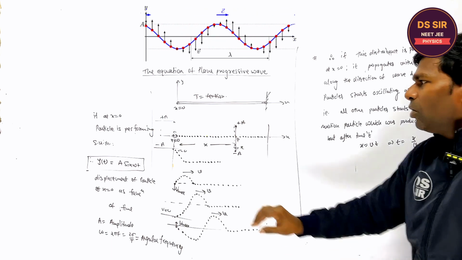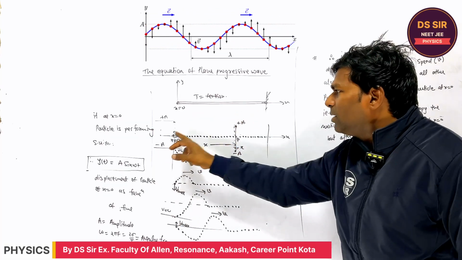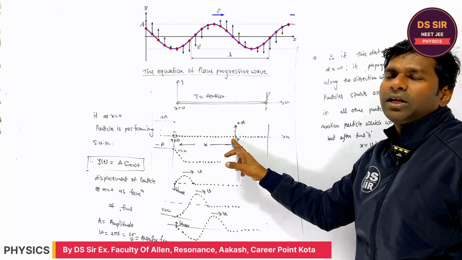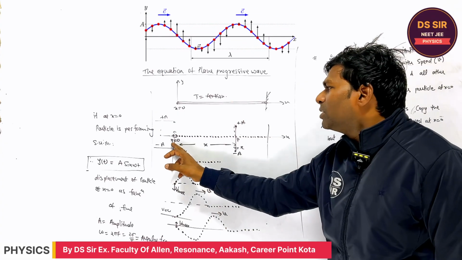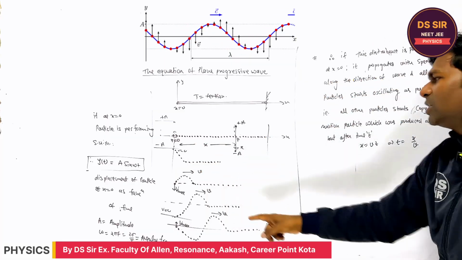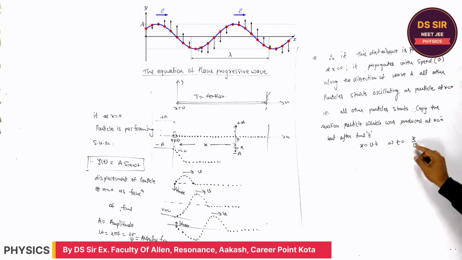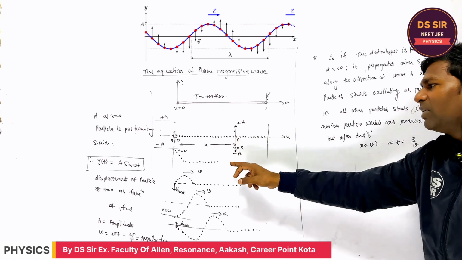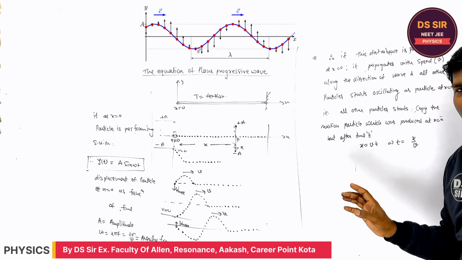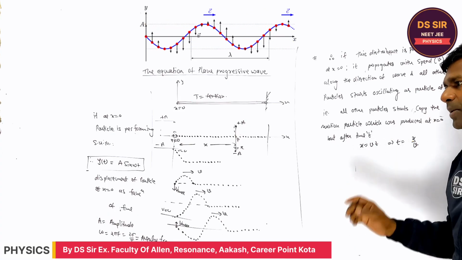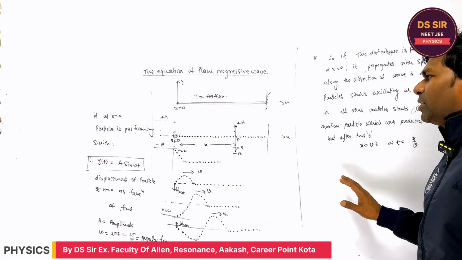What does it mean? What is the displacement being produced at this point? The same disturbance will reach this particle P, but after some time. What is that time? Suppose this is the distance x, and the speed is v. So the disturbance will propagate after time x upon v, or the disturbance will reach this point after time x upon v. Is it clear or not? Copy this first. So what do you conclude from the discussion?